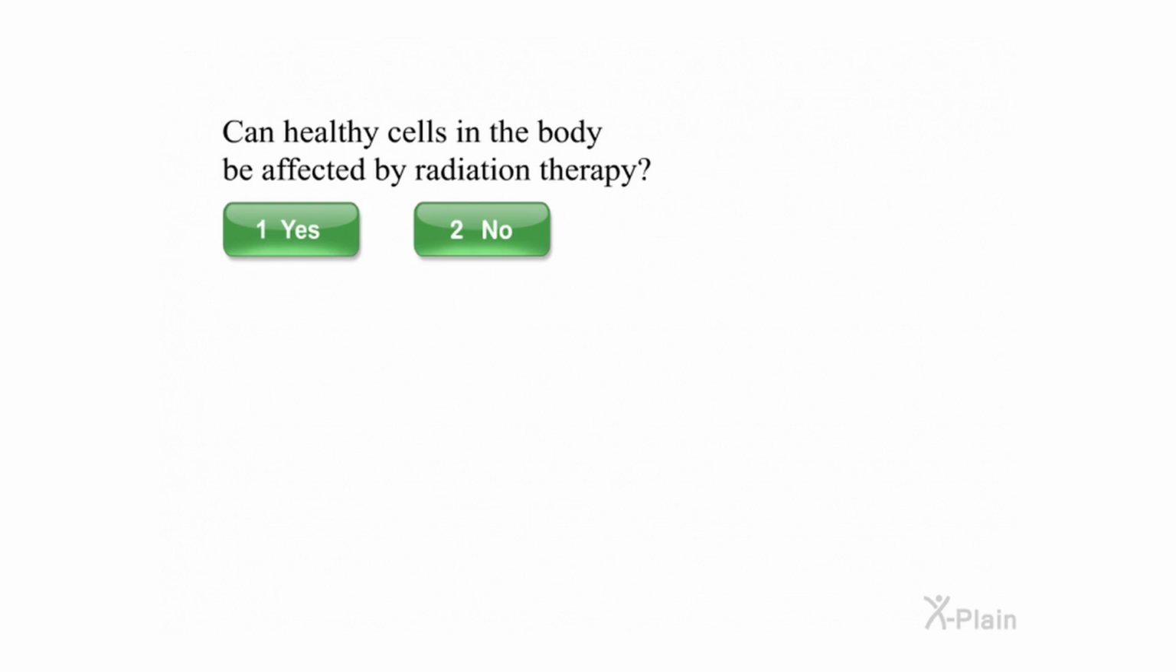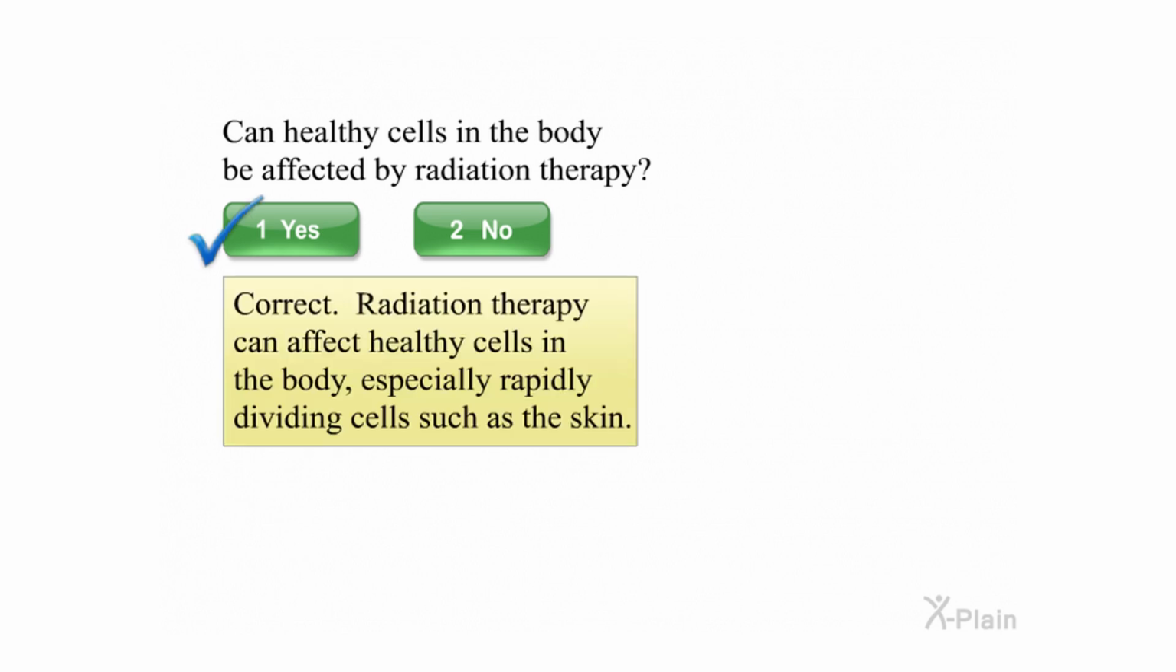Can healthy cells in the body be affected by radiation therapy? Select yes or no. Correct. Radiation therapy can affect healthy cells in the body, especially rapidly dividing cells such as the skin.